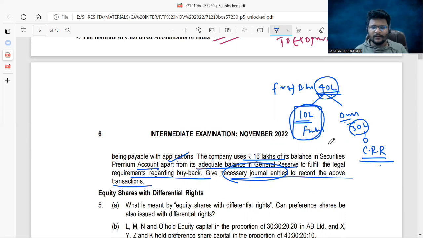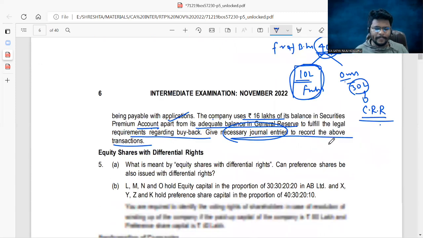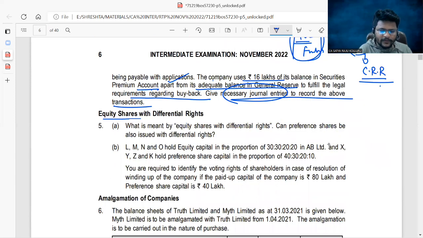So no magic here, and nothing is crucial here. Just as overall entries, we can easily pass. Next, coming here, equity shares with differential rights. Guys, this is the standard question regularly tested, and pocket marks. You can simply get it.